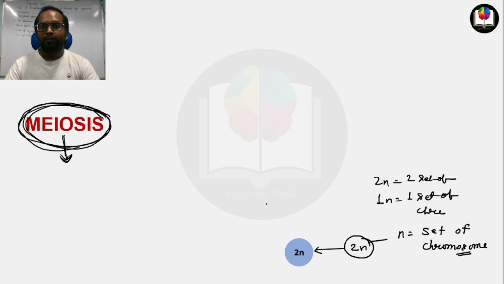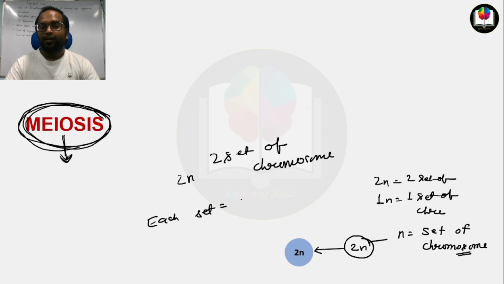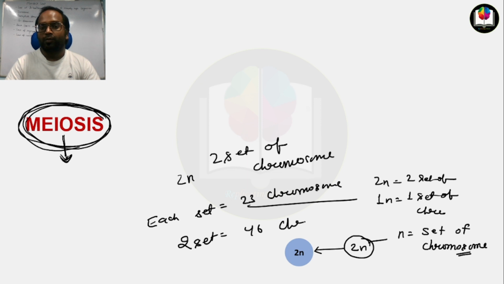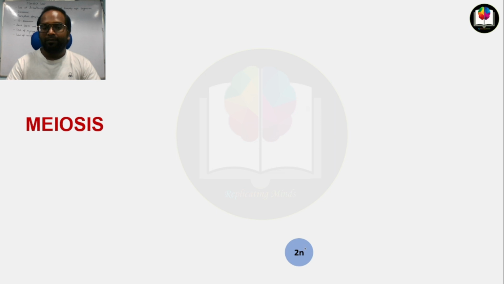If we talk about human cells, each human cell has the 2n condition, meaning two sets of chromosomes, and each set has 23 chromosomes. So one set has 23 chromosomes, and two sets will have 46 chromosomes.